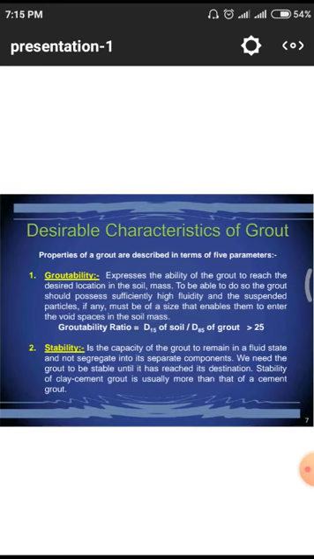Next one, different desirable characteristics of a grout material. First one is the groutability and stability. These two are the main conditions. This total subject is responsible for strengthening the soil conditions, that means ground improvement techniques.